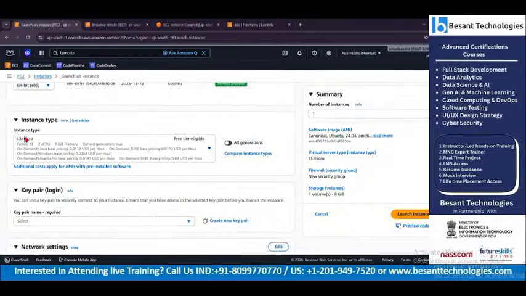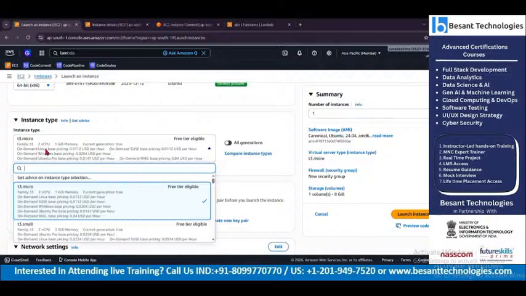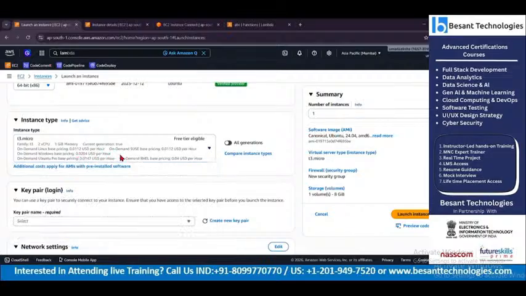Here, when we talk about instance type, if I'm going to do a basic level project, yes, 2 CPUs with 1 GB memory is enough. But when you see this, 0.0112 USD per hour for Linux based. If it's going to be Windows based, 0.0204 USD per hour. Can you see that?